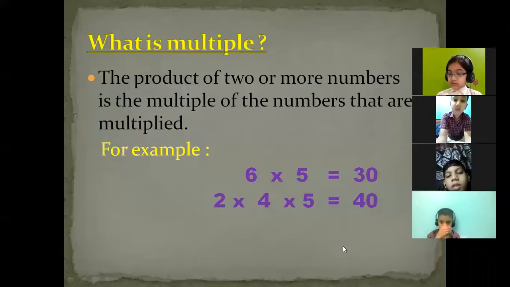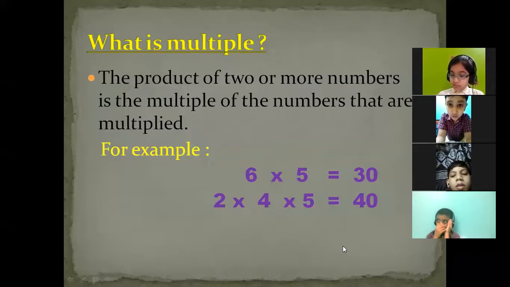Simply we can say what a multiple is. Multiple means the product of two or more numbers. In simple terms, multiples mean the product of two or more numbers. Clear? Clear, ma'am. Okay, beta.